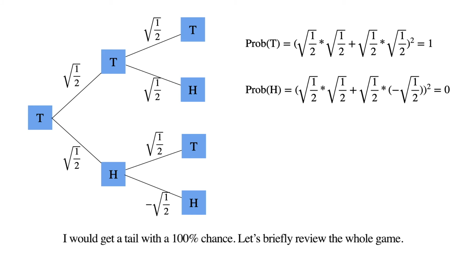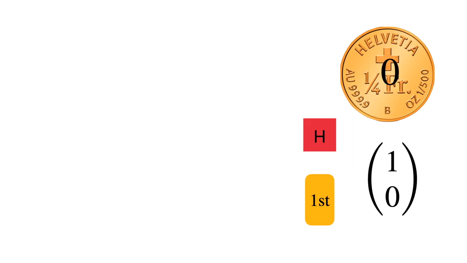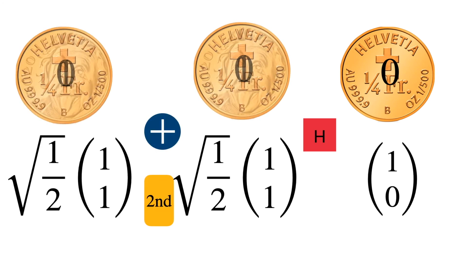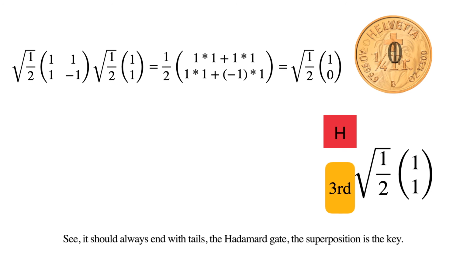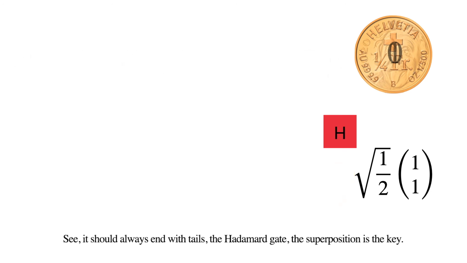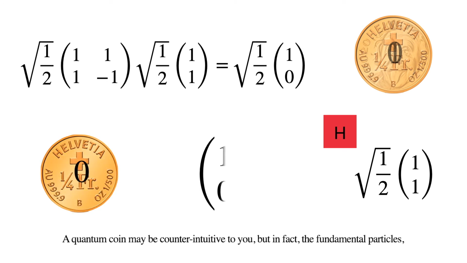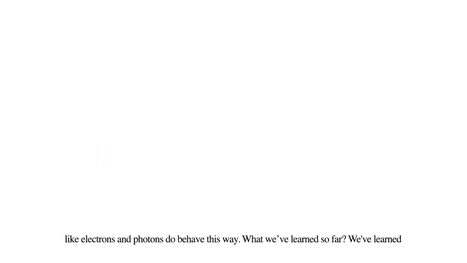Let's briefly review the whole game. See, it would always end with tails. The Hadamard gate, the superposition, is the key. A quantum coin may be counterintuitive to you, but in fact, fundamental particles like electrons and photons do behave this way. What have we learned so far?